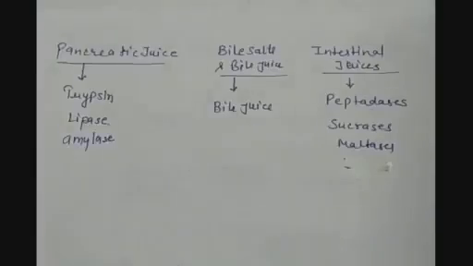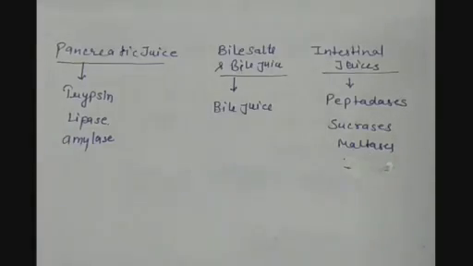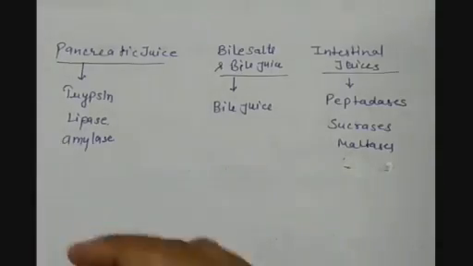There are 3 types of secretions in the small intestine, because most of the digestion has to take place here, so almost all parts of food should be digested here with the help of enzymes.